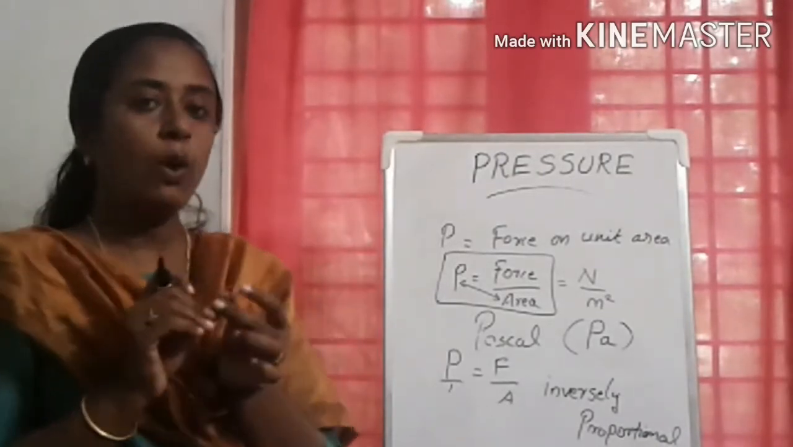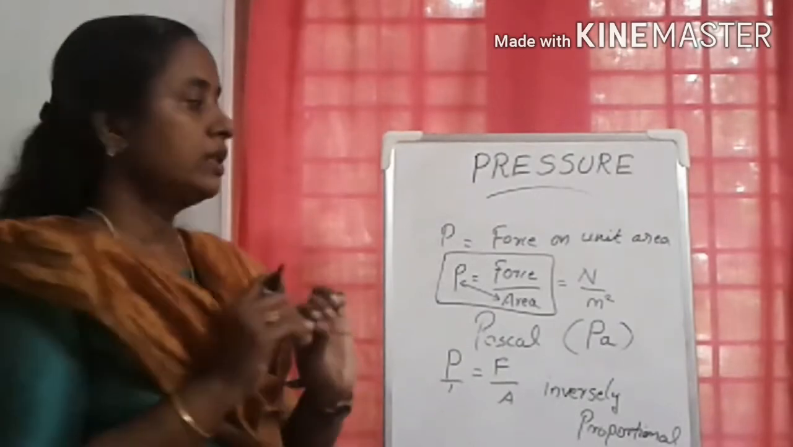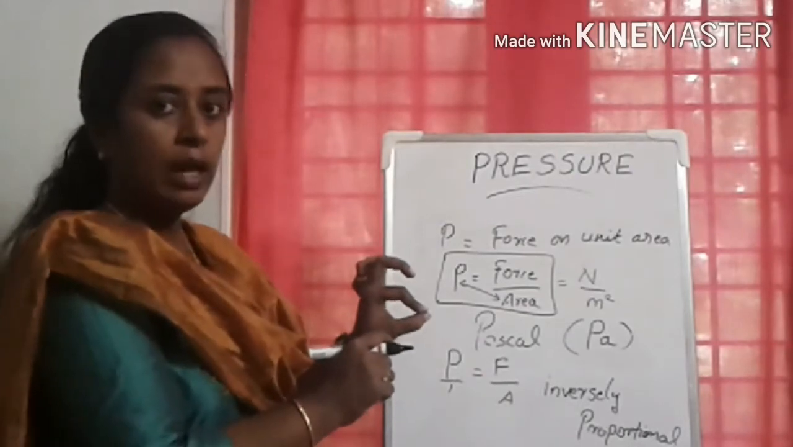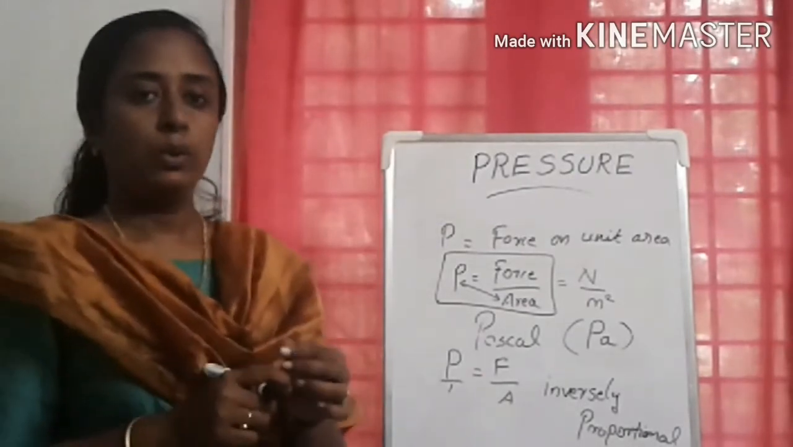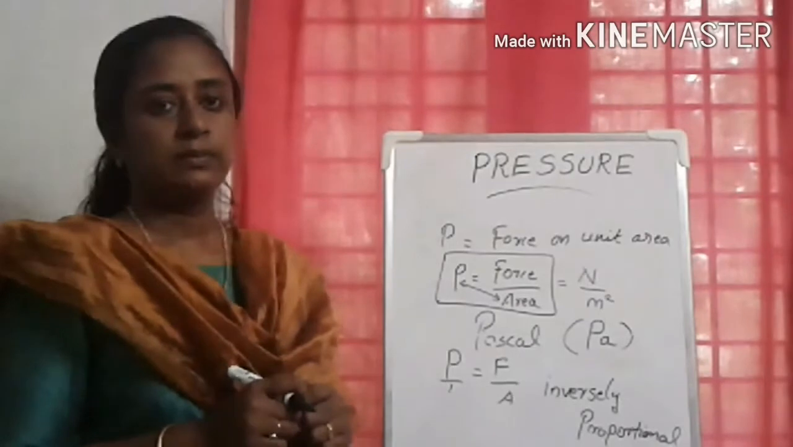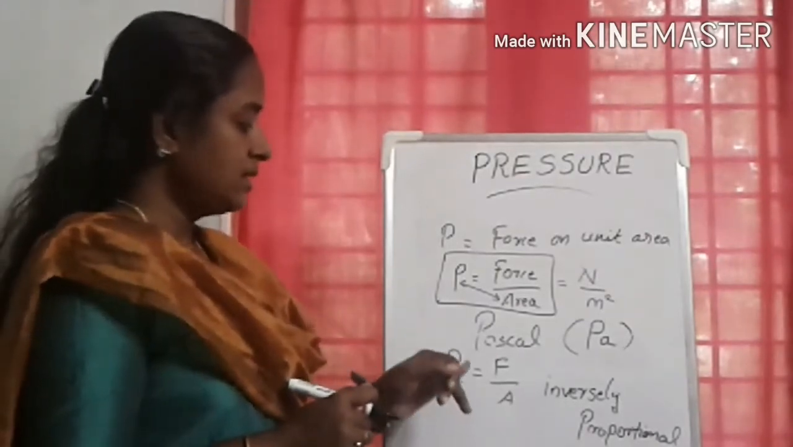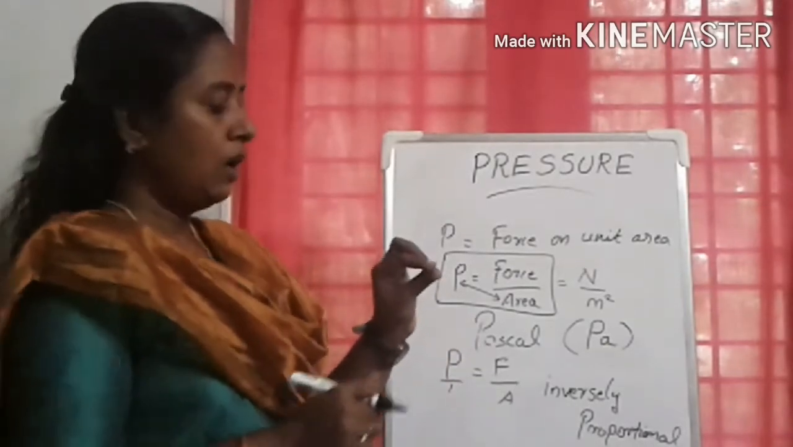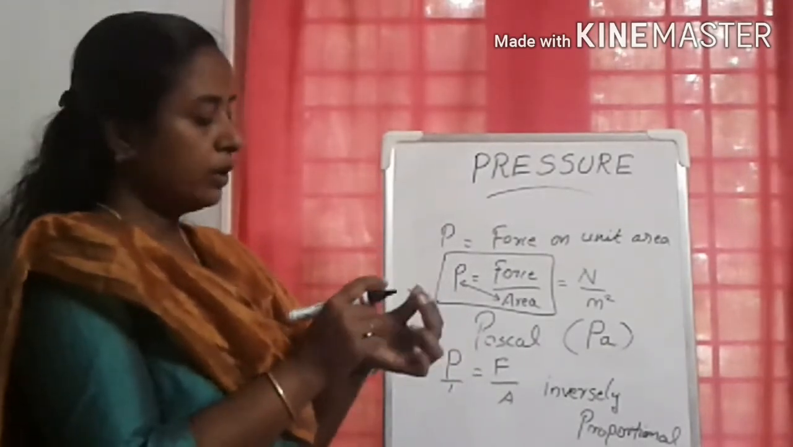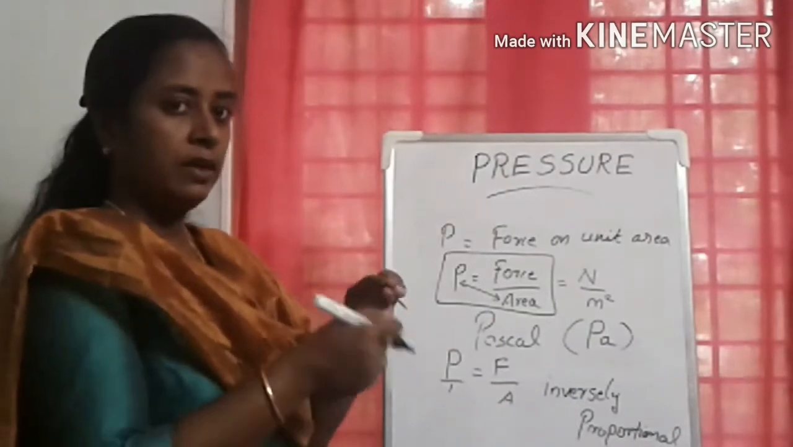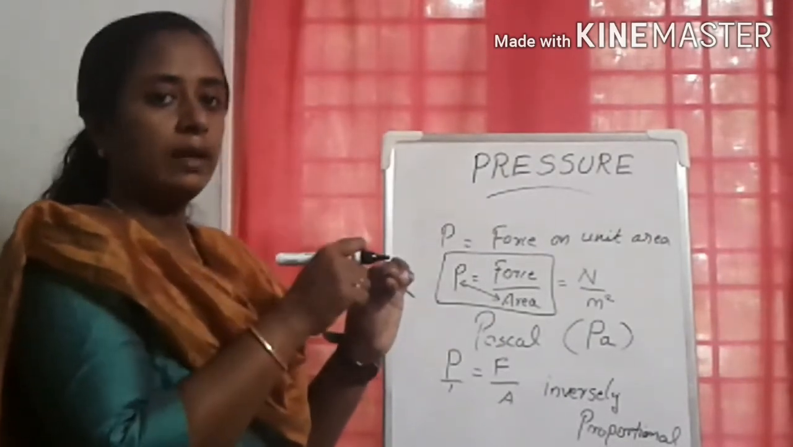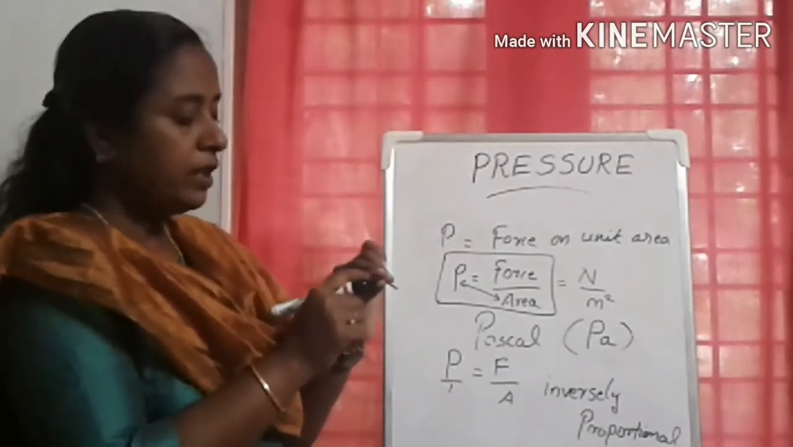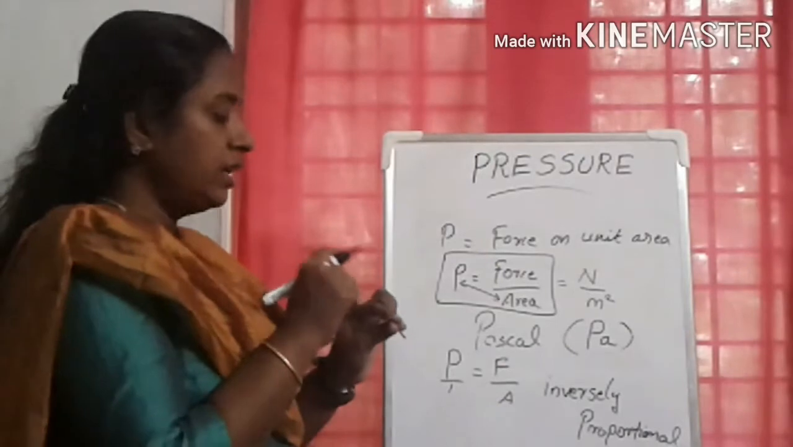If you keep this broad end, the head of that nail, towards the wall, and you are hammering at this sharp end, what will happen? Will it enter into the wall? No. What is the reason? The reason is pressure is equal to force by area. When you hammer, we are applying a force on the nail, and we are applying the force on a particular area. When the area increases, pressure decreases.